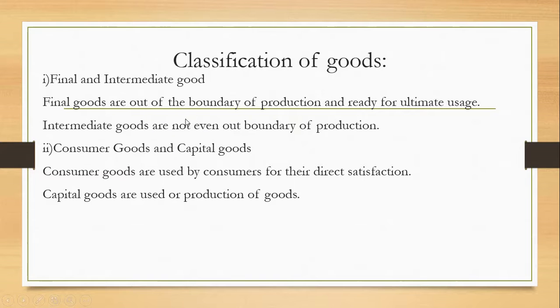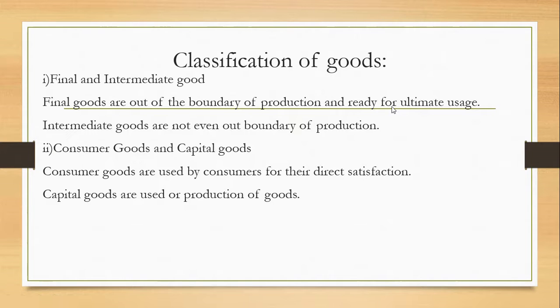So first, in economic terms, we can classify goods into final and intermediate goods. Final goods are goods which are out of the boundary of production and ready for the ultimate usage.